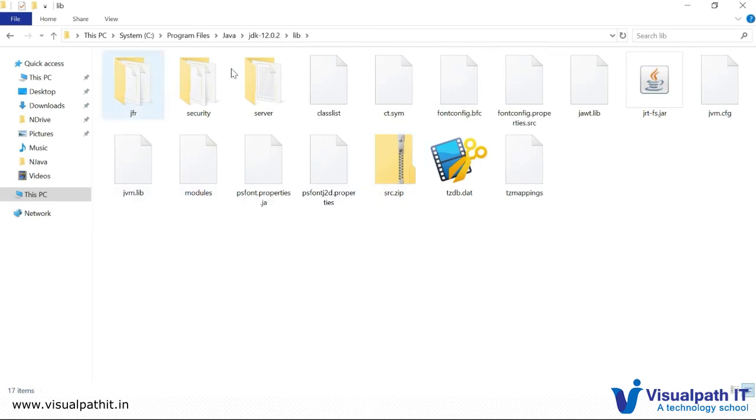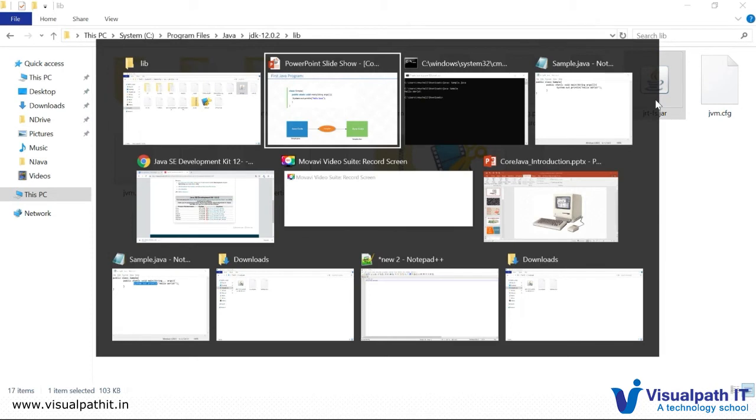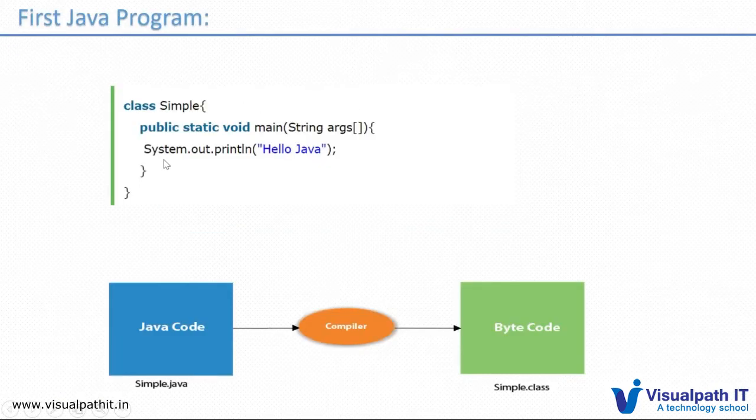These are the different libraries available in the jars, such as rt.jar, fs.jar, and other jars. These contain the System class and its methods, and we pass our input, and it prints the response for us.